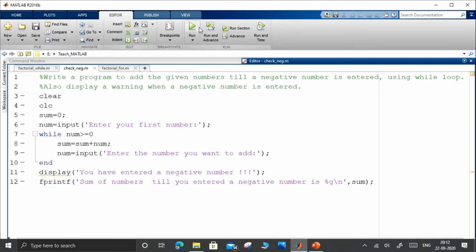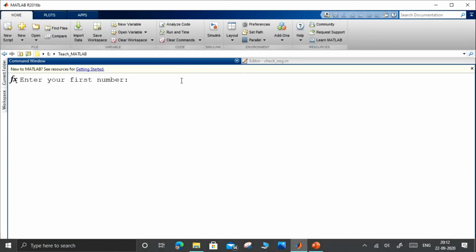So if you run this program, so I'm entering 5. Now num is equal to 5 and the while loop has begun. Now it is asking the first iteration. It is asking which number I want to add. I'm entering, let us say 1.5. Then 1.5 is greater than or equal to 0.